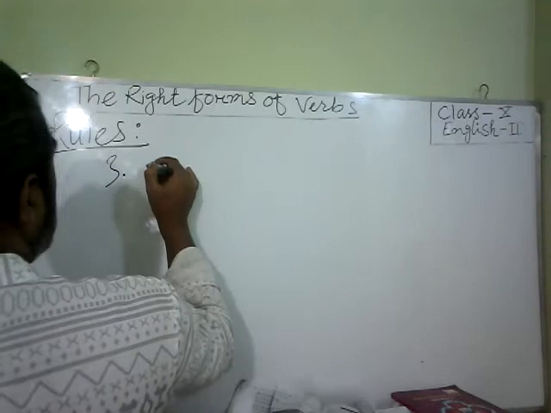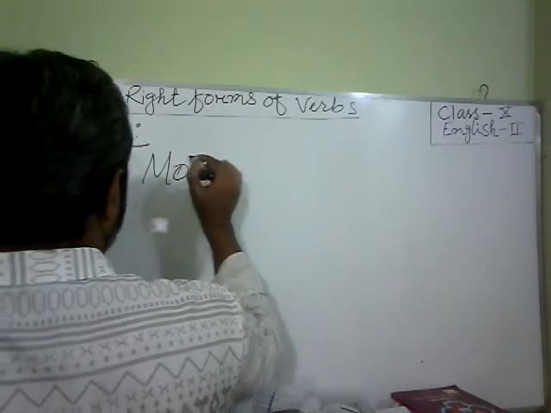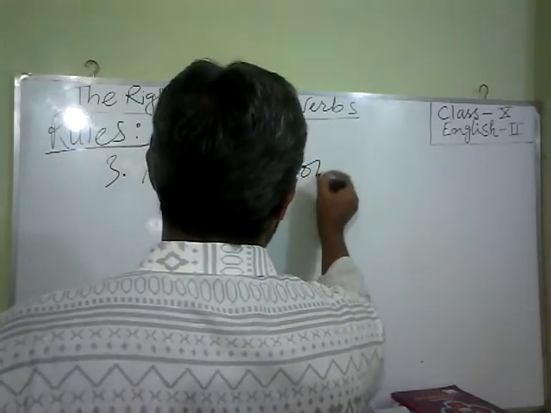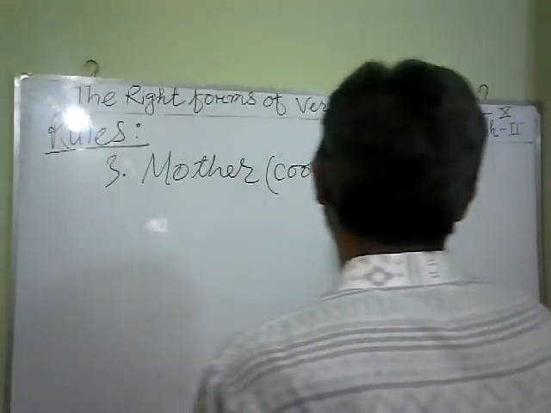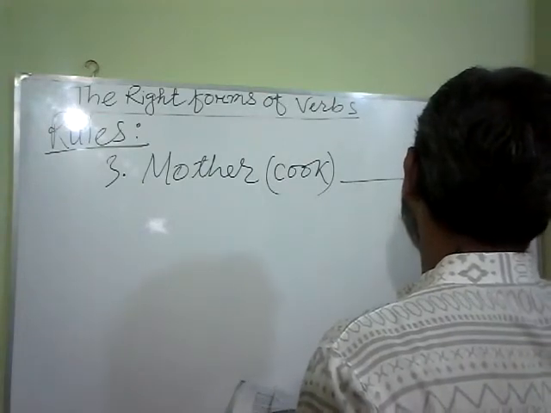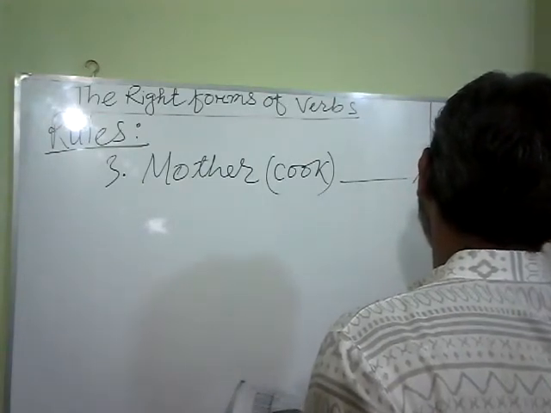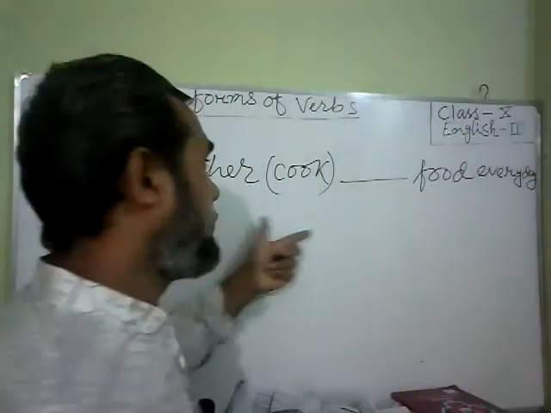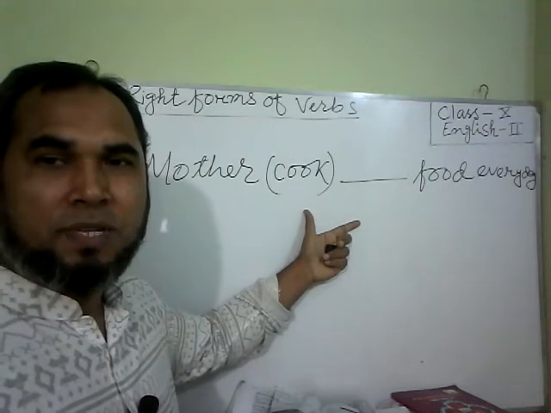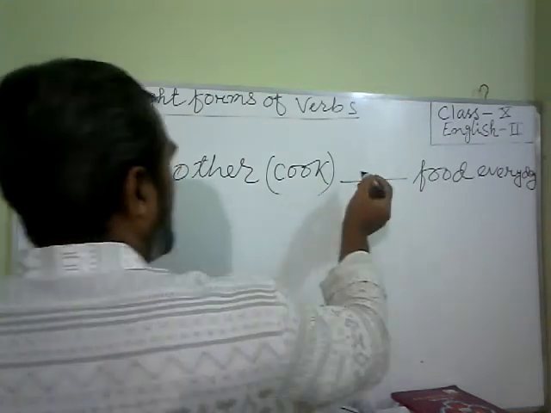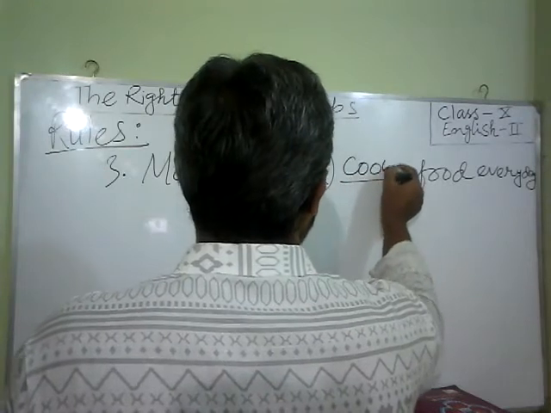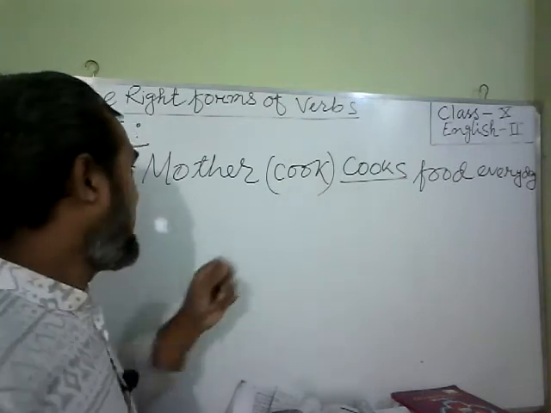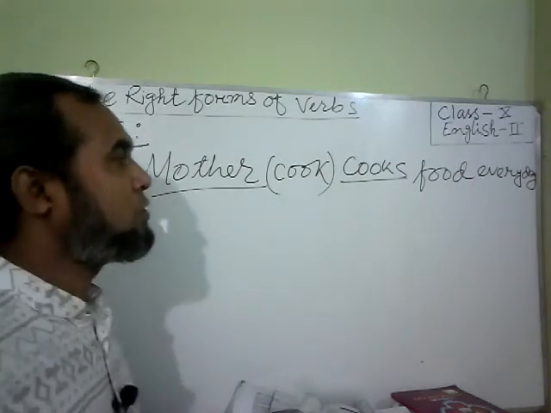Okay, suppose mother cook food every day. Then what will be the right form? Here you have to use present indefinite tense, that is cooks. The sentence will be: The mother cooks food every day.